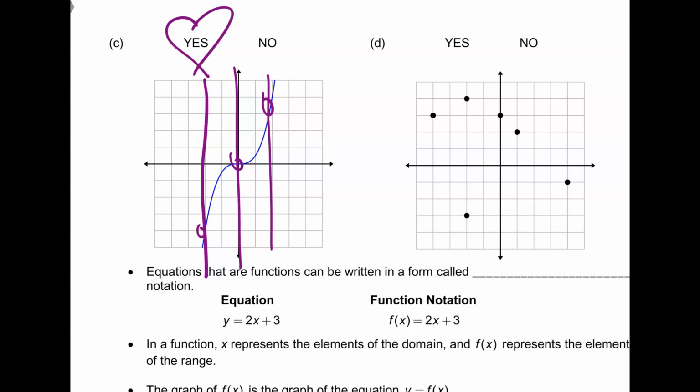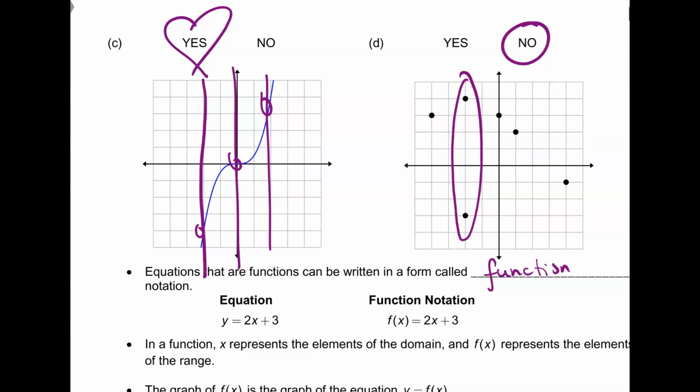Next one, let's go to Miranda. Is this a function? Why? It's not a function. You're right, because those two points right there have the same x but more than one y. Bingo. All right, so equations that are functions can be written in a form called function notation.